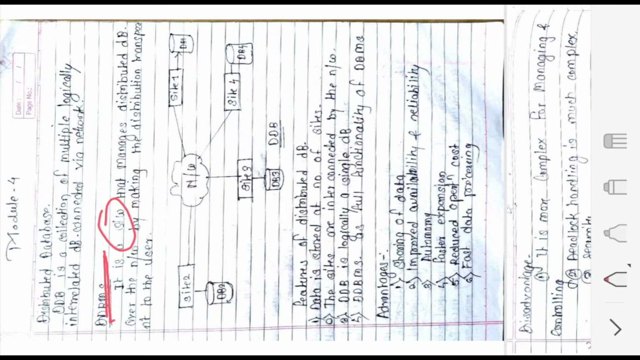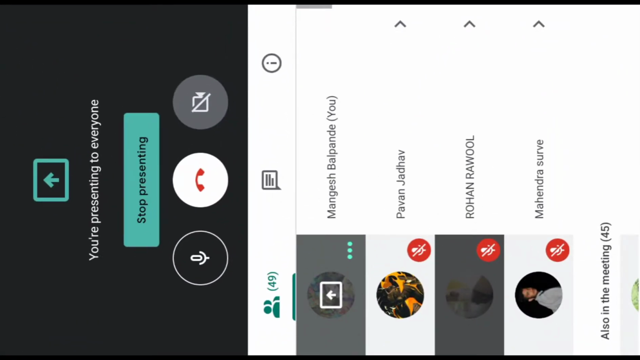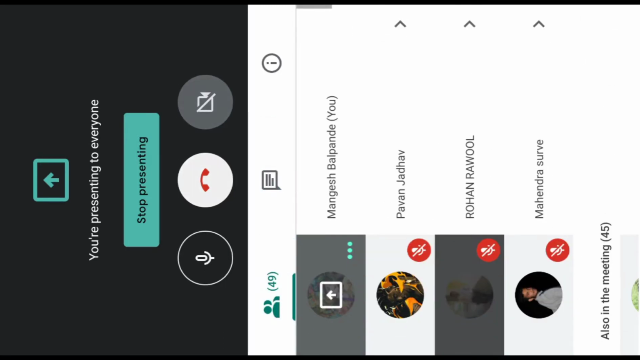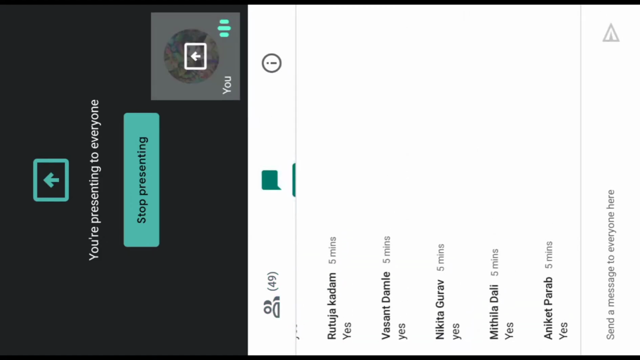Whatever the general DBMS we are talking about, if I ask you what you mean by a simple DBMS, is it a software? DBMS is software. Can you tell me some names of normal DBMS? Anyone?